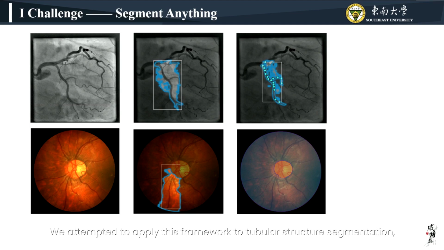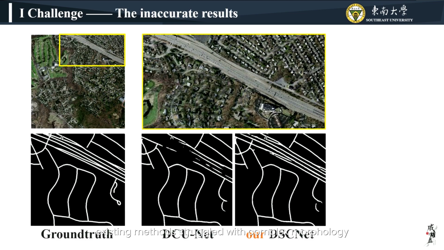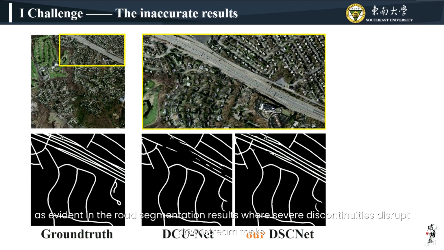We attempted to apply this framework to tubular structure segmentation, but encountered difficulties due to the slender and low-contrast nature of these structures, resulting in suboptimal segmentation, as depicted in the images. Additionally, existing methods struggled with complex morphology, as evident in the road segmentation results, where severe discontinuities disrupt downstream tasks.